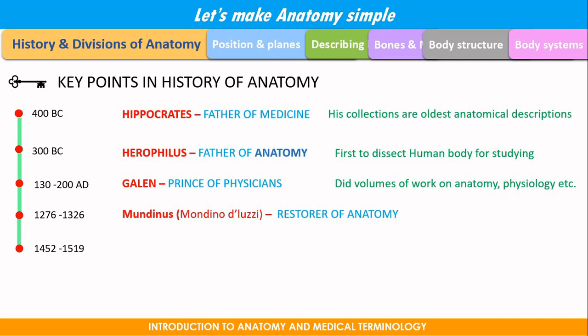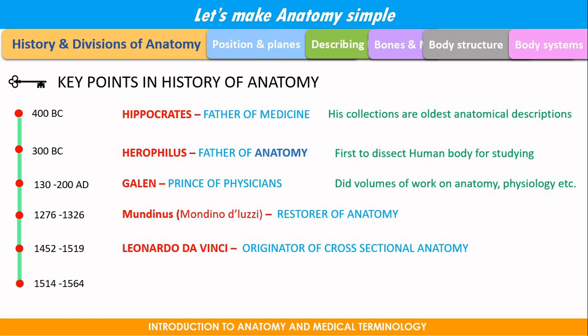In 1452 to 1519, Leonardo da Vinci, originator of cross-sectional anatomy, did a lot of work in sectional anatomy. In 1514 to 1564, Vesalius, remember, is called the father of modern anatomy.